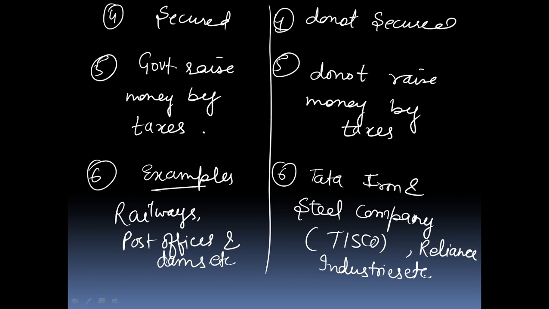And they do not raise money by taxes. Private sector charges high rates for the use of services provided by them. And example of this sector is Tata Iron and Steel Company, that is also known as TISCO, Reliance Industries, etc. These are the private companies who provide the private services.